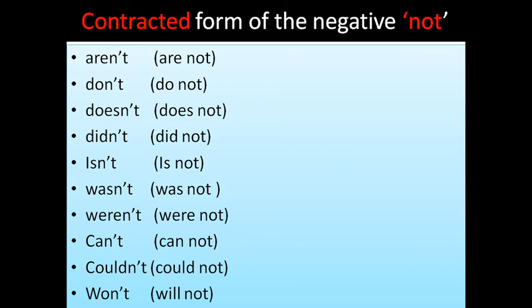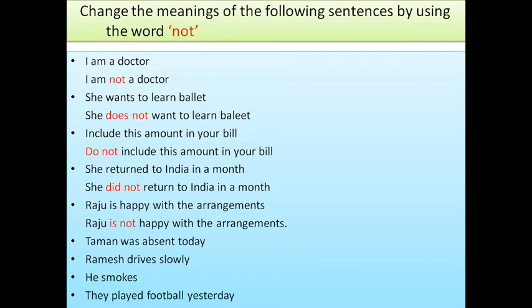I hope you understand well. Now in this video you have learnt how to form negative sentences with auxiliary verbs and without auxiliary verbs, and also contracted forms. And we have one more slide here.